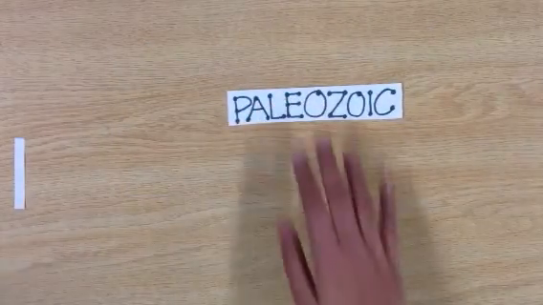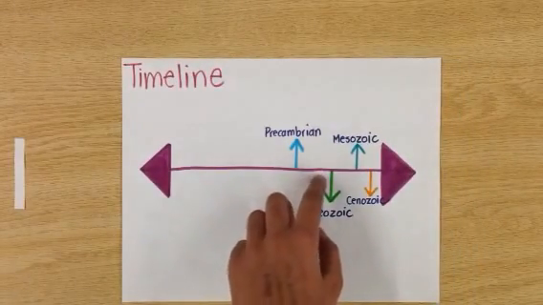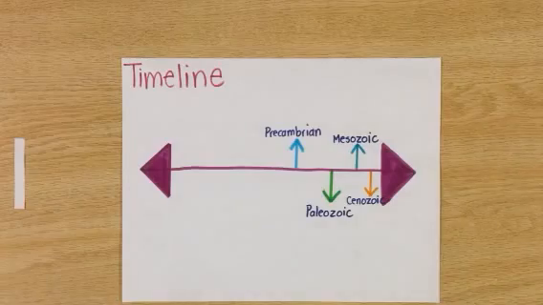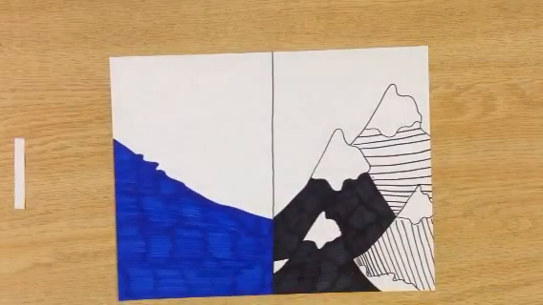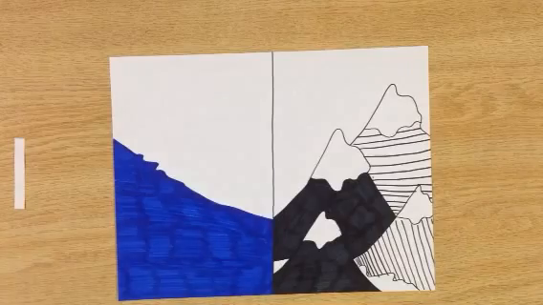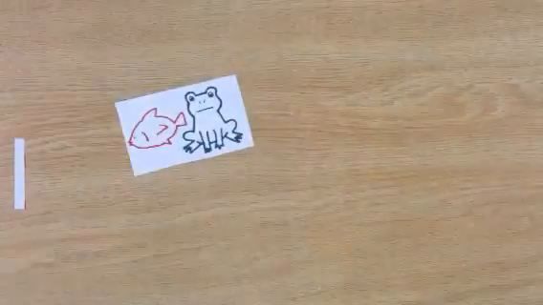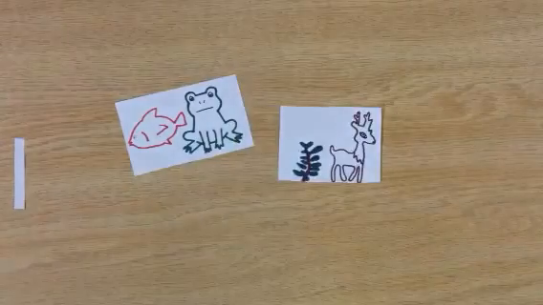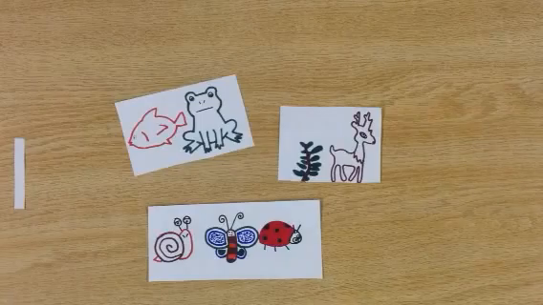The next era that occurred after the Precambrian is Paleozoic. This era started about 570 million years ago and ended 245 million years ago. It lasted about 325 million years. The major geological events that occurred in this era are that all of North America was covered by shallow seas, and also avalanches were formed. Some major biological events that occurred are that the age of amphibians and fish occurred. First insects were born. Large swamps formed from this vegetation. First plants and animals appeared on land.